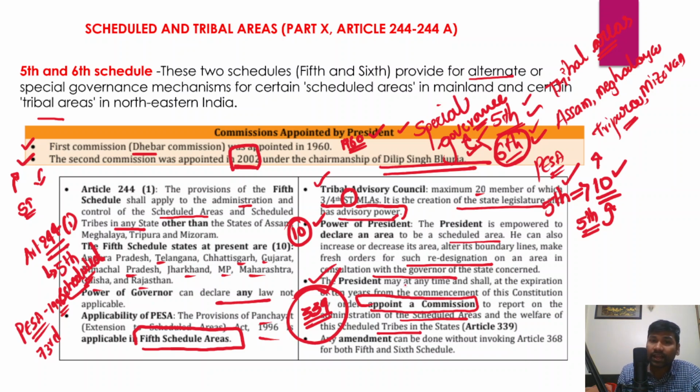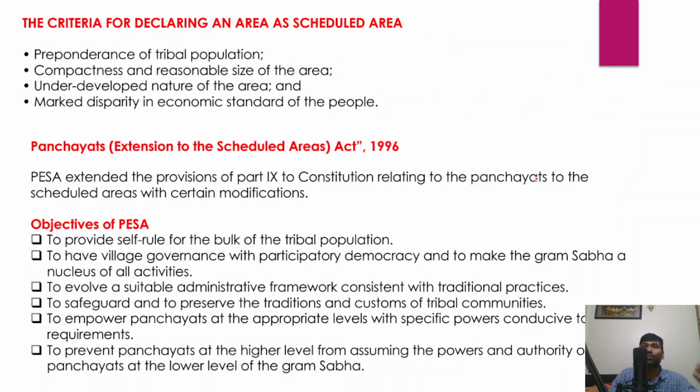And any amendment can be done without invoking Article 368 for both the 5th and 6th schedules. So for both the 6th and 5th schedule, any amendment can be made by the parliament, but that amendment cannot be called a constitutional amendment.